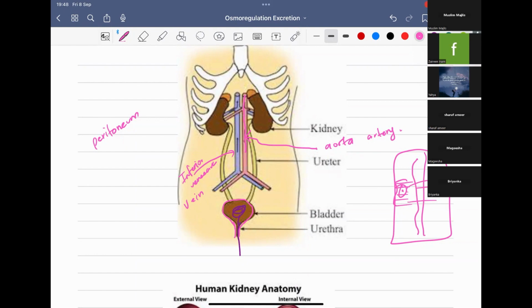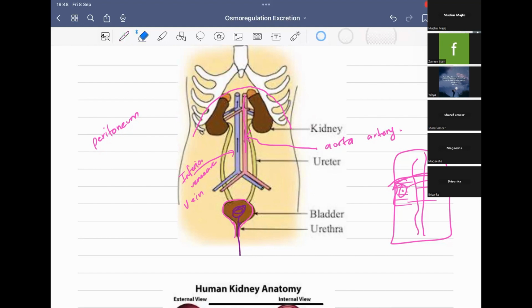Also, it's below the diaphragm. The diaphragm will be here. So this is the location of the kidney. And the very special thing you have to remember is that the right kidney is always slightly lower than the left. What do you think is the reason?